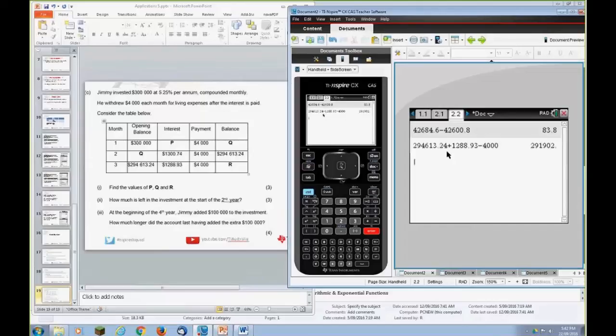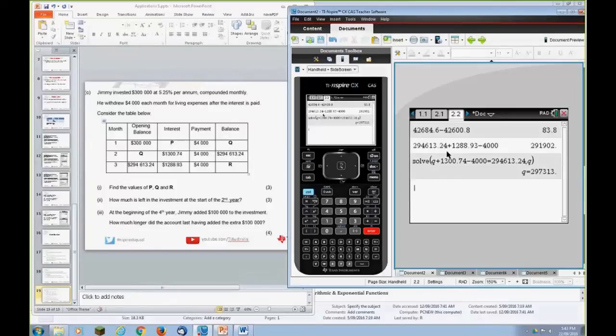If we want to have a look at our Q, we can solve for Q. Q plus 1300.74. So that's the opening balance plus that amount. Take away 4,000 equals 294,613.24. We want to solve that for Q. Bang, we've got a value for Q. Easy way to do it, yeah.